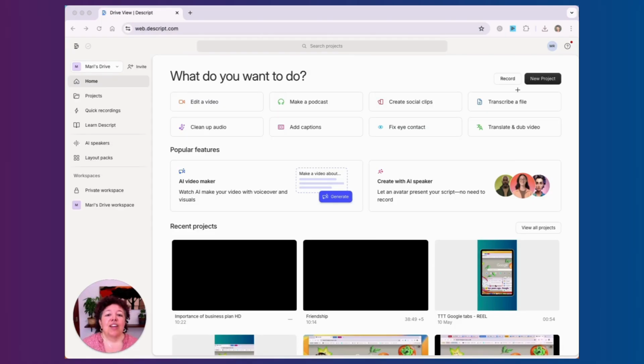So when you land in the dashboard of Descript, you've got the option of creating a new project, and that would be either a video project or an audio project, because you can also edit podcasts on here as well. Today I'm going to be doing a video project because I'm going to show you how, with a few clicks of a button, you can turn a long video and chop it up into short reels that make sense on their own.